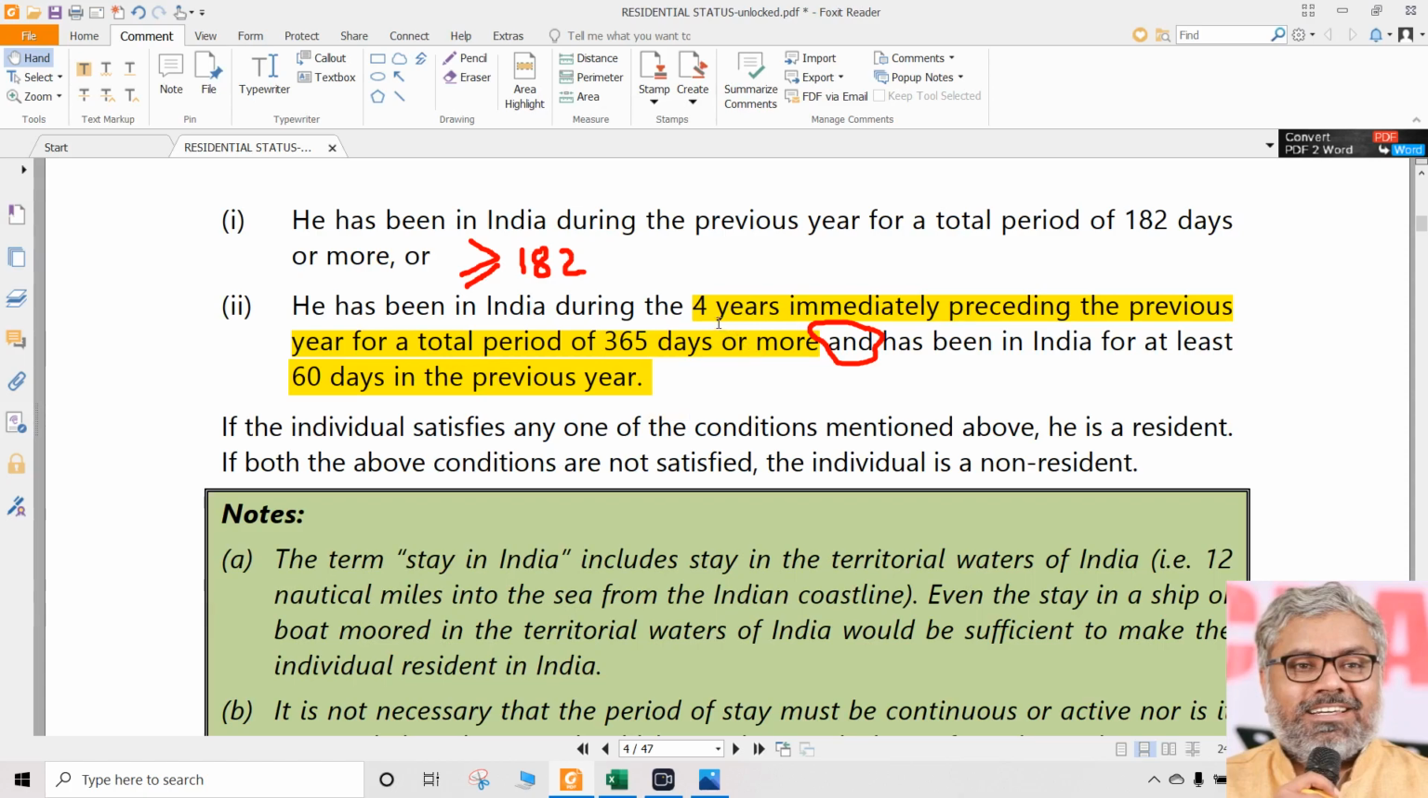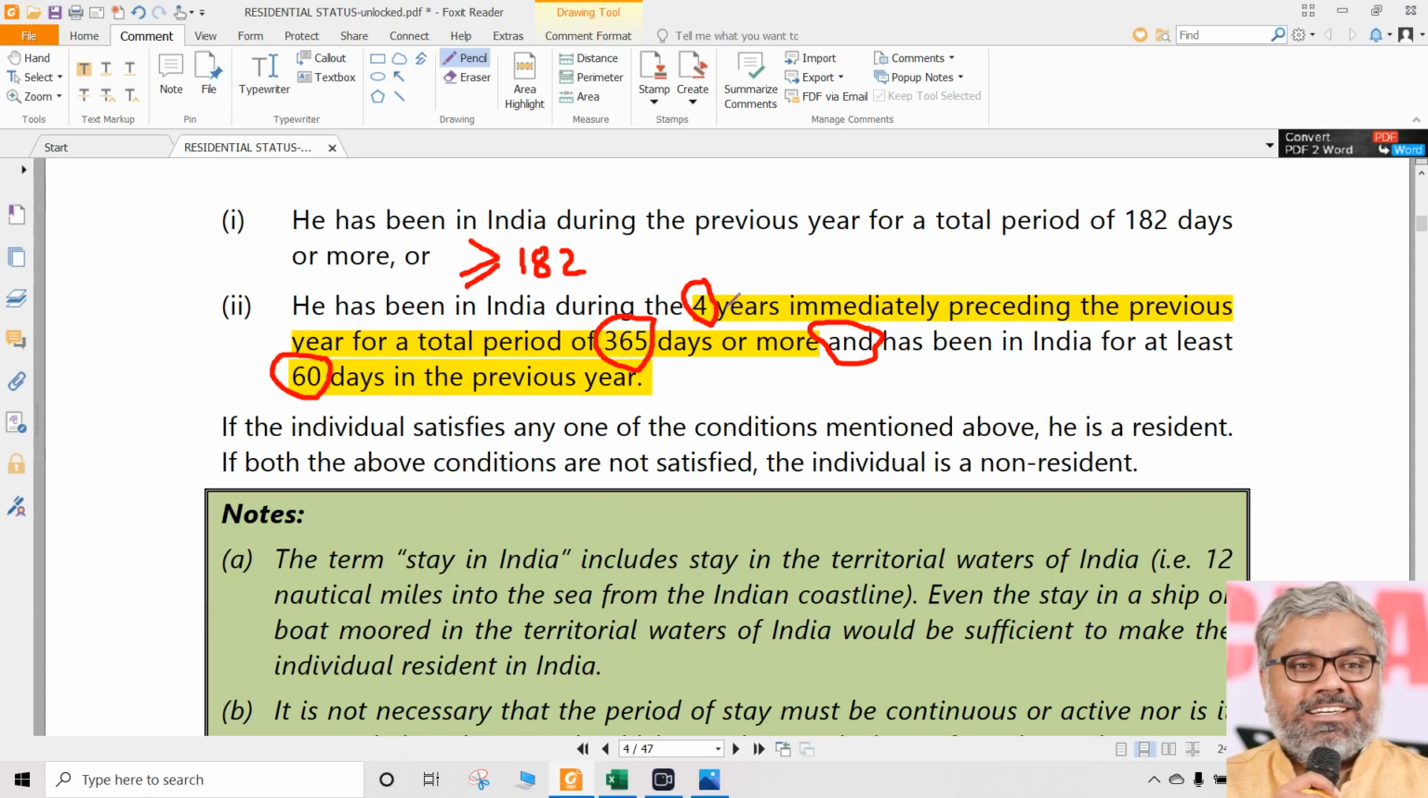We have to also check whether he stayed for 365 days or more during the 4 years immediately preceding the previous year. So we have to check a total of how many years? 5 years. Why? First of all, whether in the previous year that person stayed for 60 days or more or not, we have to check. In the previous year, 60 days. Yes? Okay, done. Then we have to go back further 4 more years.